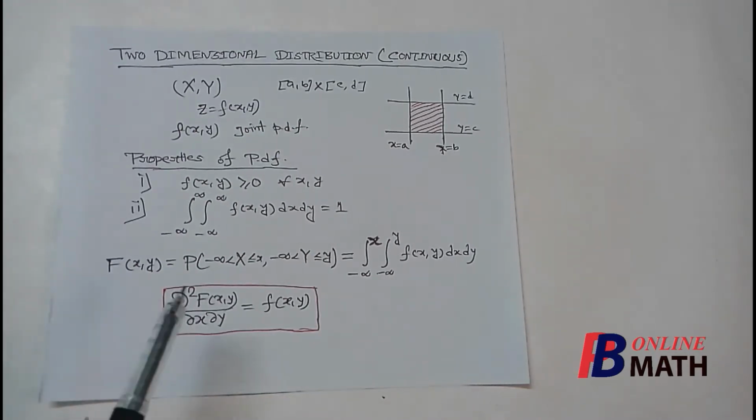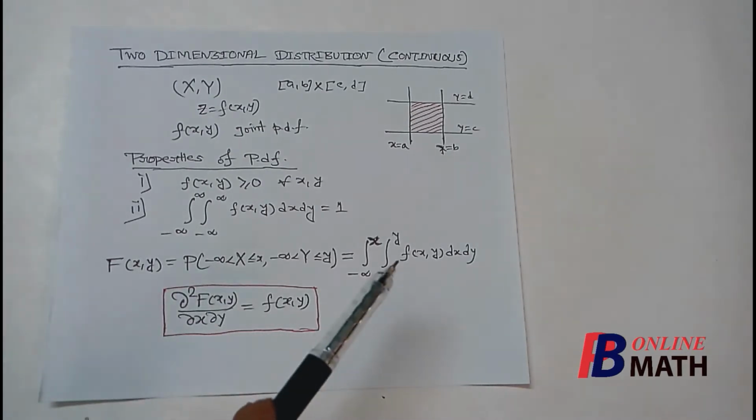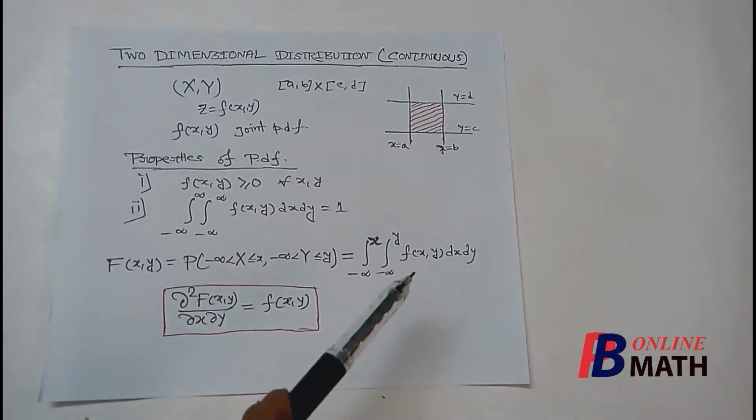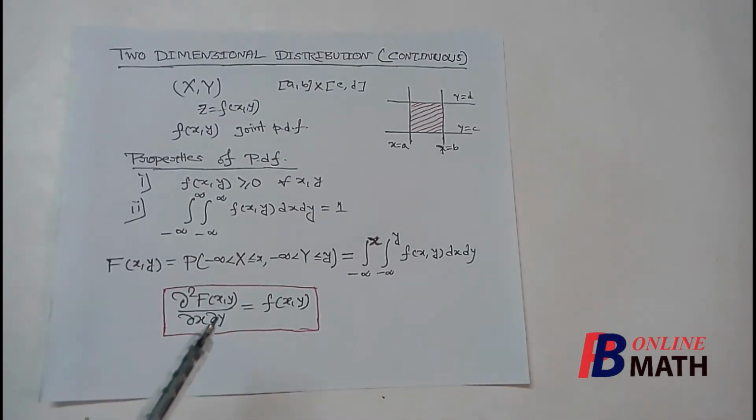So we have two equations. In the first equation, if the PDF is known, we can easily find the distribution function by integrating the PDF, and if the distribution function is known, then we can easily find the PDF by differentiating the distribution function.